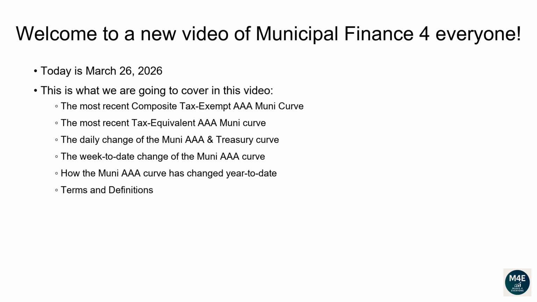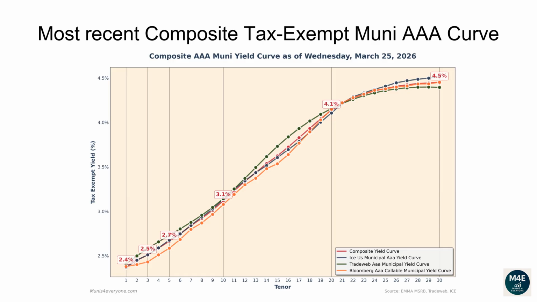Terms and definitions. Let's go over the most recent composite tax-exempt Muni AAA curve. The following composite tax-exempt yield curve is based off the most recent ICE, TradeWeb, Bloomberg yield curves that are available on the MSRB website, plus some proprietary extra adjustments, as of March 25, 2026.